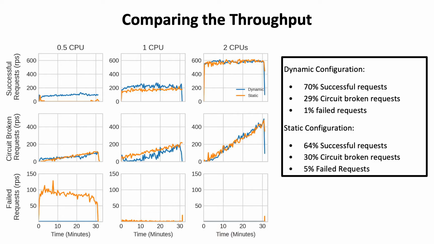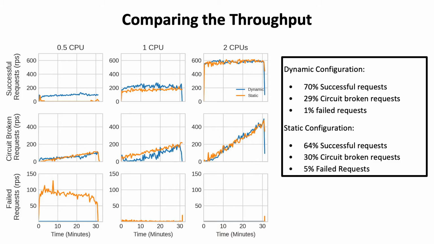It features 9 plots organized in 3 rows and 3 columns. The columns represent allocated CPU cores, specifically half, 1, and 2 cores. The rows represent request rates, specifically successful, circuit broken, and failed requests, respectively. All plots have the x-axis time and y-axis request rate. Blue is the result from our controller, and the orange is the result from the static circuit breaker configuration.